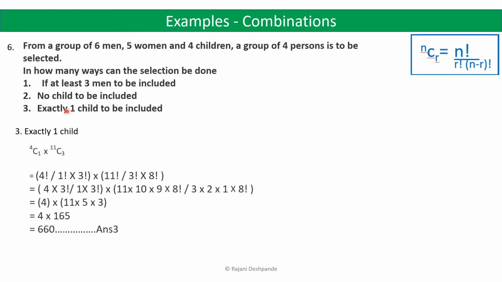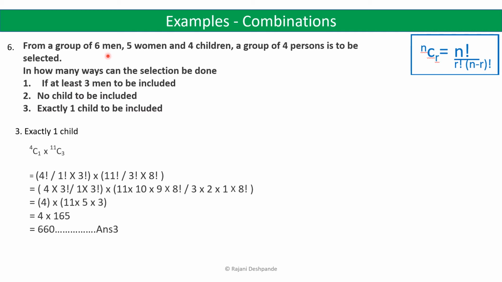Let us solve the third question. Exactly 1 child is to be included. So here we have 4 children, and out of 4 children we have to take exactly 1 child. So this can be done in 4C1 ways, because there are 4 children and we have to select exactly 1 child. And the remaining 3 persons in the group can be any number of men and any number of women.